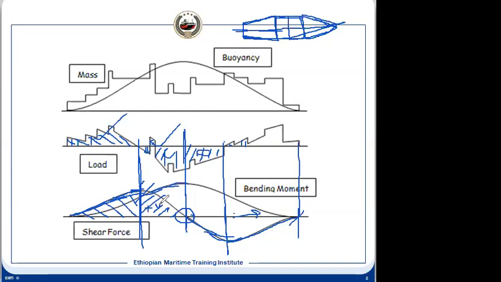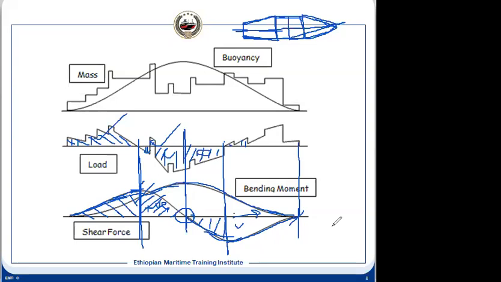After that, what will happen? After that, the value will reach a maximum, exactly similar to the way the shear force was maximum here. Now this area is negative. So this area will keep on deducting. So it will move like this. And at the end, it will become zero. Because this area and this area have to be equal, negative and positive, because the ship is in equilibrium position. So is it clear?